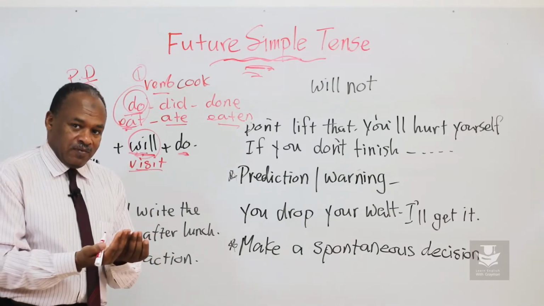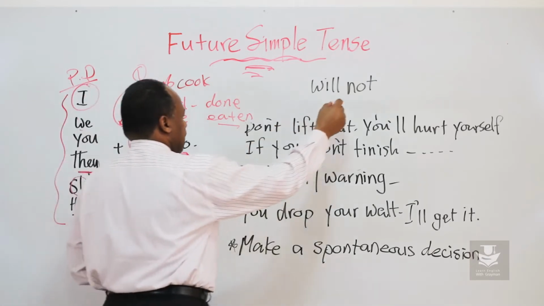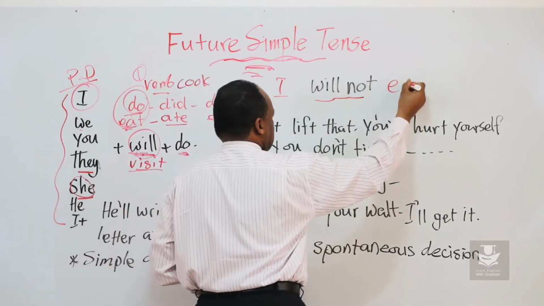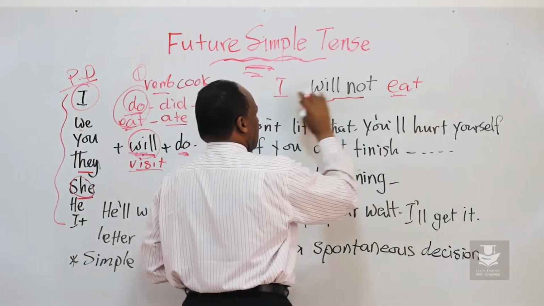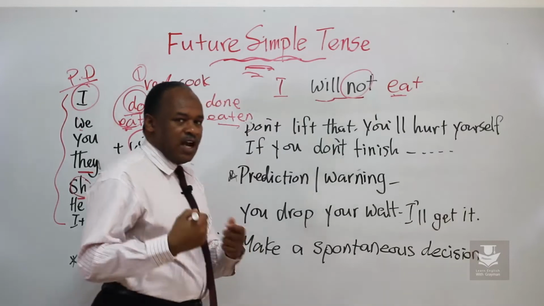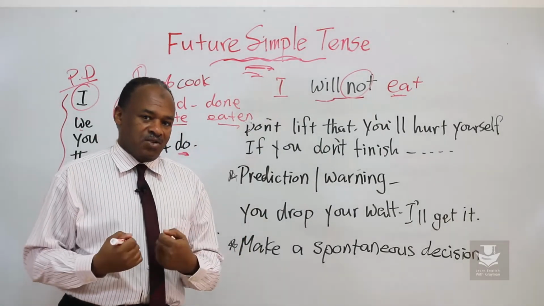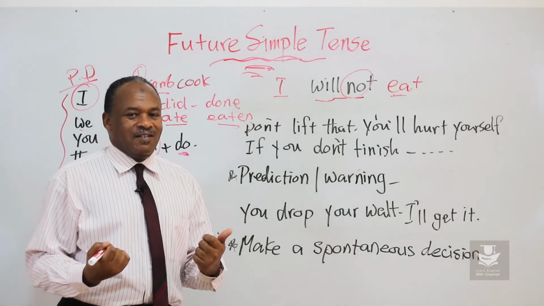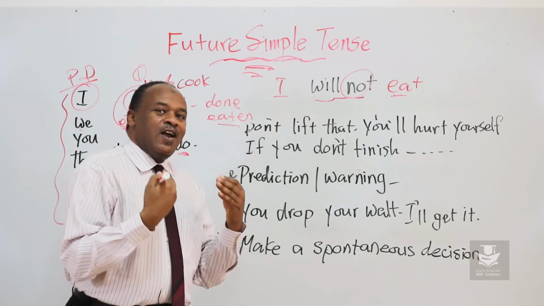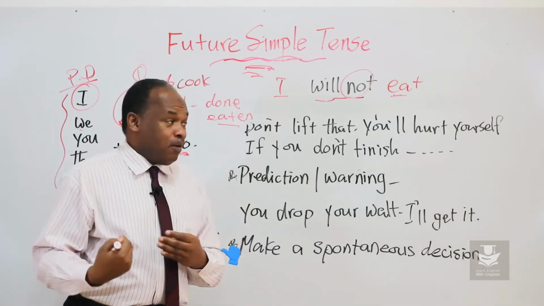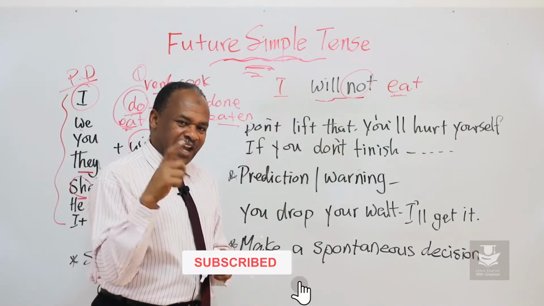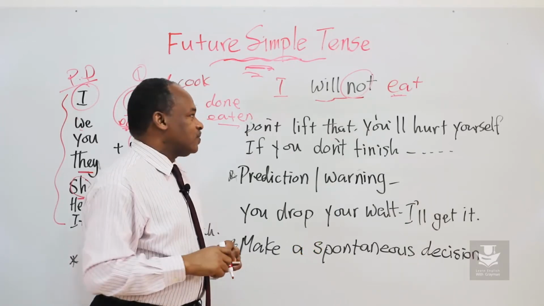How should we make the negative? To make the negative, we say will not. I will not eat. This doesn't change. I will not, we add not, eat a big lunch. I will not eat a big lunch. Oh, that's so sad, even though I'm hungry. But no, that's just the example. In real life, I will eat a big lunch. For the sake of the example, I will not eat a big lunch. I'm going to have just a snack and some water.